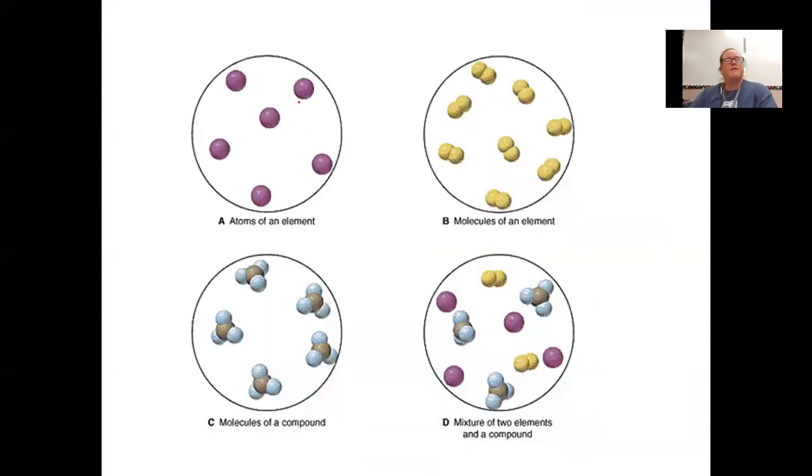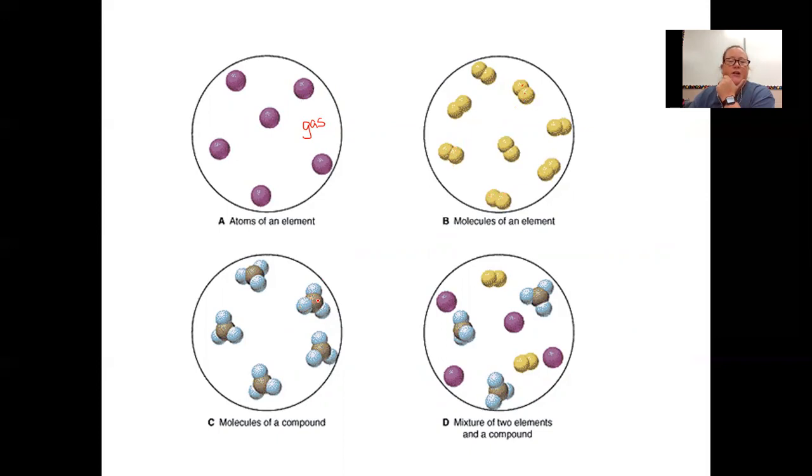So here is another molecular view, atoms of the same element. This would likely be a gas based on how far apart the particles are. This is a diatomic element. It could be hydrogen or nitrogen or oxygen, fluorine, chlorine, bromine. You see the two atoms that are the same connected together.